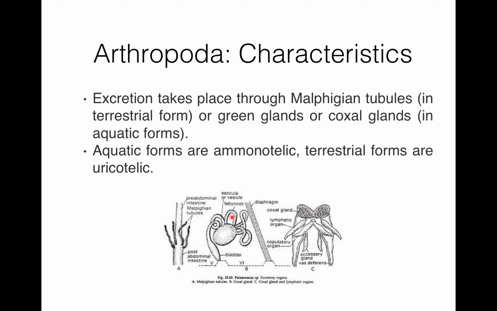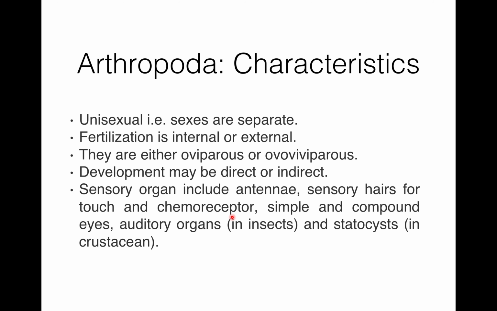Excretion is through Malpighian tubules in terrestrial forms and green gland or coxal gland in aquatic forms. Aquatic forms are ammonotelic, terrestrial forms are uricotelic. Sexes are separate, that's why they are unisexual. Fertilization is external or internal. They may be oviparous or ovoviviparous. Development may be direct or indirect.